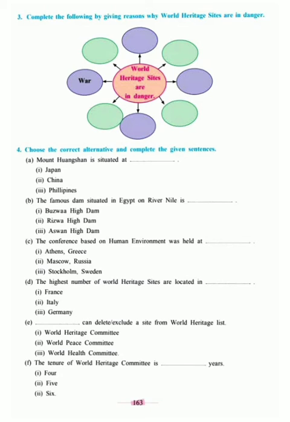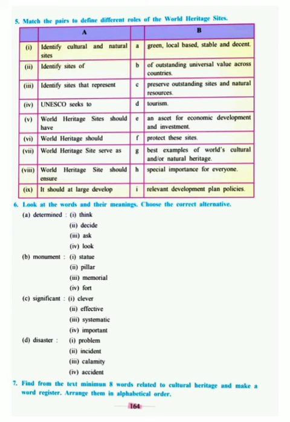Choose the correct alternative and complete the given sentence. Mount Hengshan is situated in China. We saw that in the starting. The famous dam situated in Egypt on the river Nile is the Aswan High Dam. So the questions related to the context you can do. Match the pairs for the different roles of each organization or each site. So again you can do it as homework.